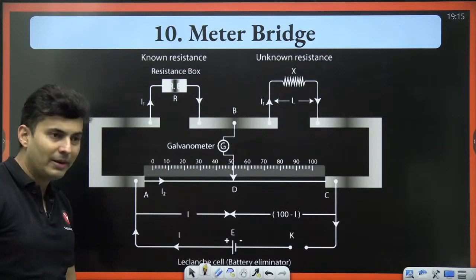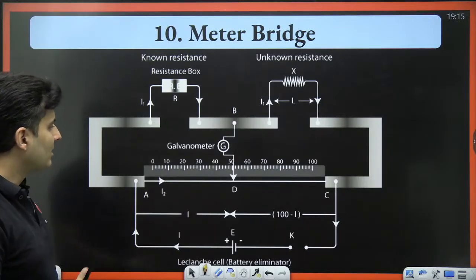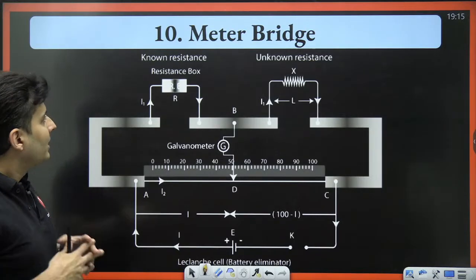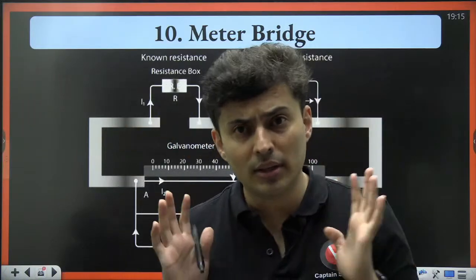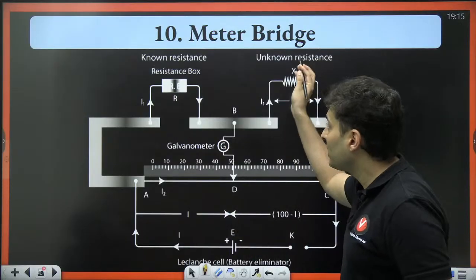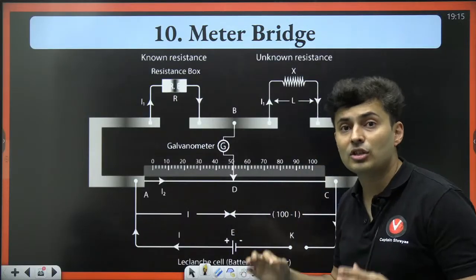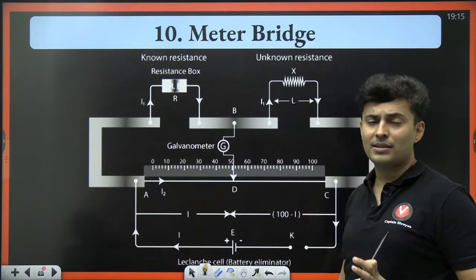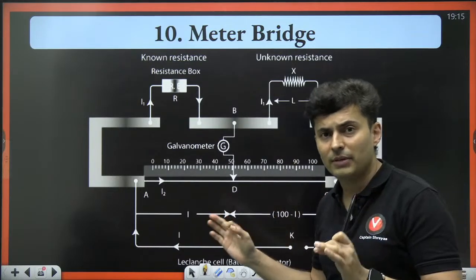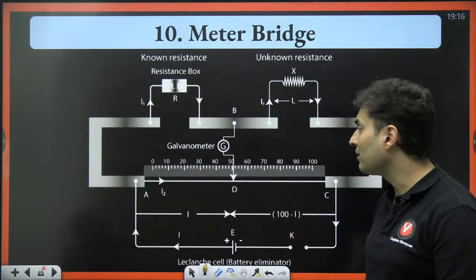Okay. Next experiment is meter bridge. Meter bridge is used to find unknown resistance. It is based on the principle of Wheatstone's method of balancing resistors.